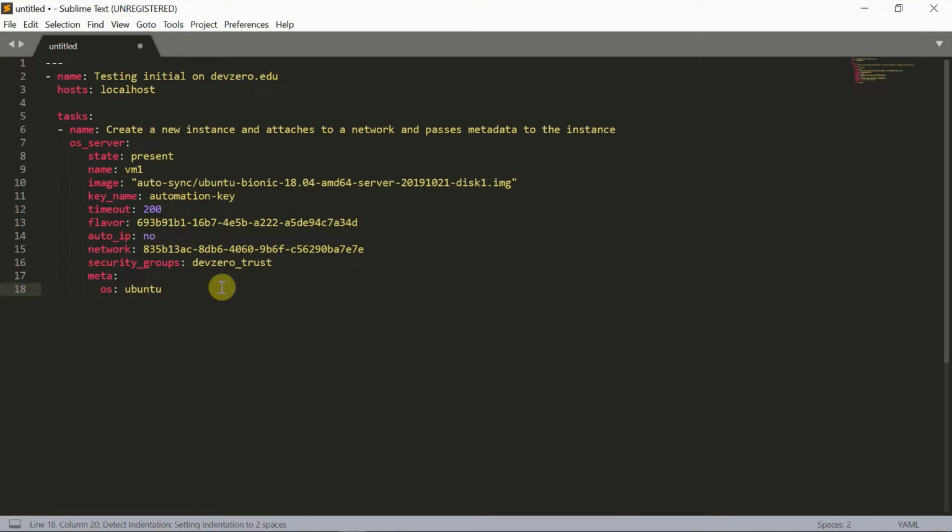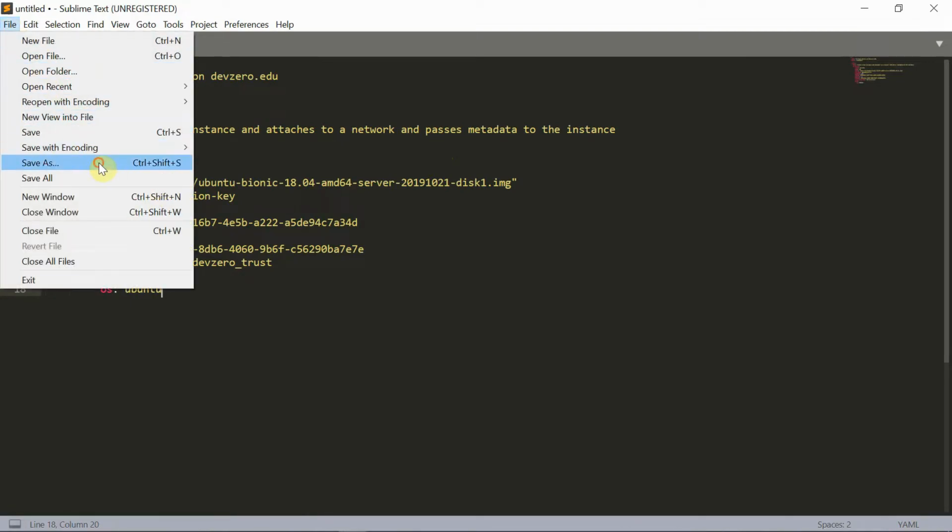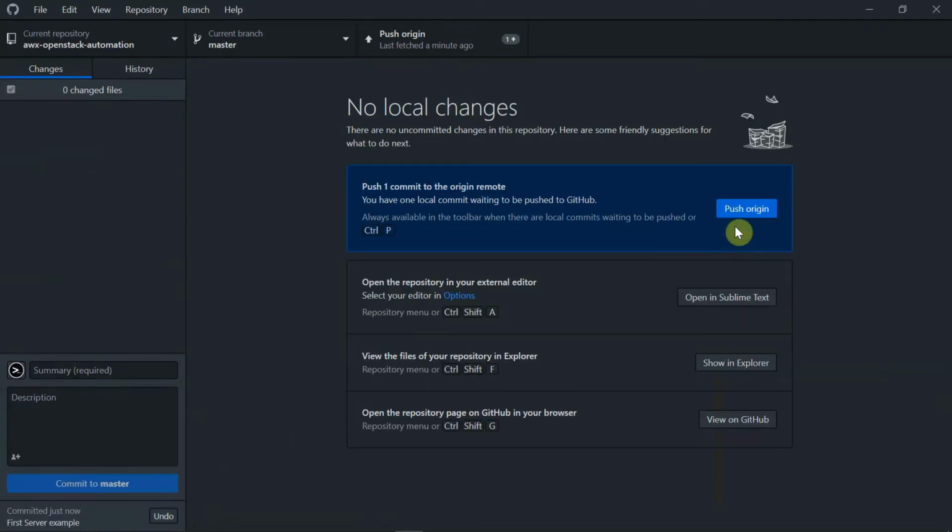So over here we can see that I'm using the Openstack server module. We'll set the machine state to present, give it a friendly name, and then just fill out all the required options relative to my Openstack. And then finally there's this meta key, which is a custom tag I'm going to add to the instance, and I'll use this in a later step to target specific jobs to specific machines of the same OS type. Now we can go ahead and save the file, commit the code changes to the project, and then push the code into GitHub.